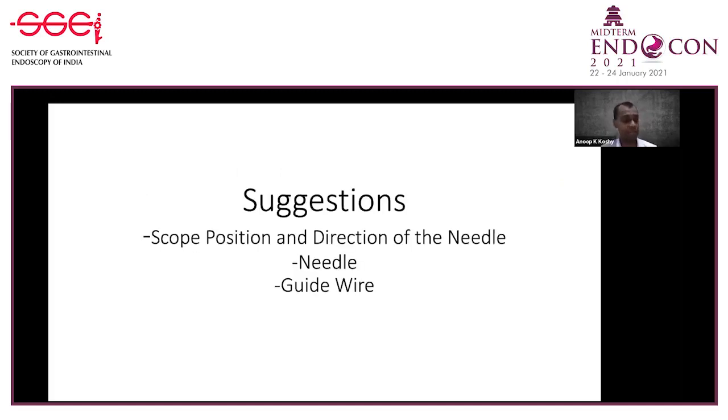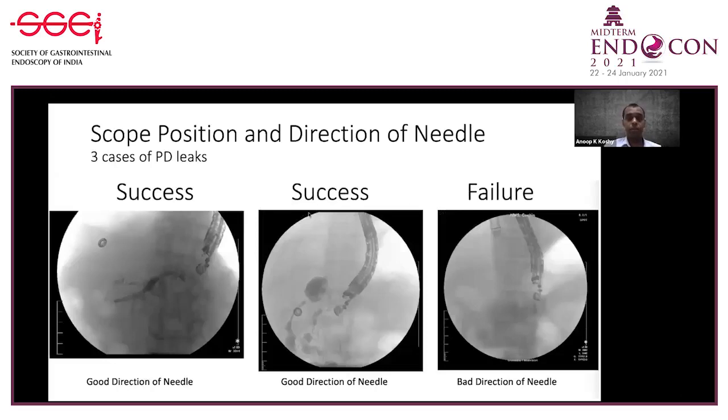I'll make some suggestions regarding the scope position, the direction of the needle, what needle we use and what guide wire we prefer. See, before you do this EUS guided puncture, the scope position is very, very important. Always under fluoro, see the direction of the scope. You always want the needle to be directed towards the papilla.